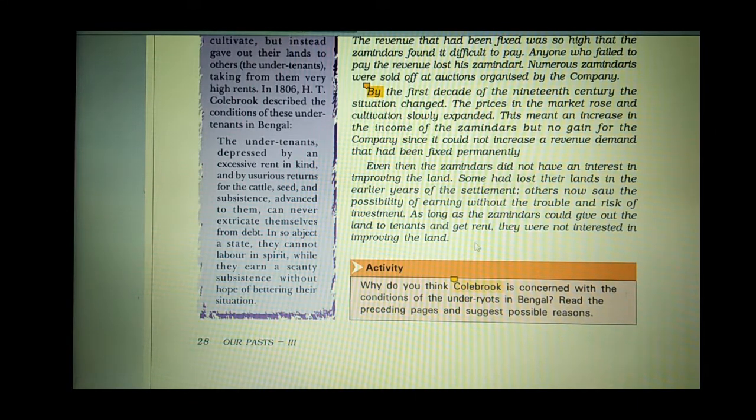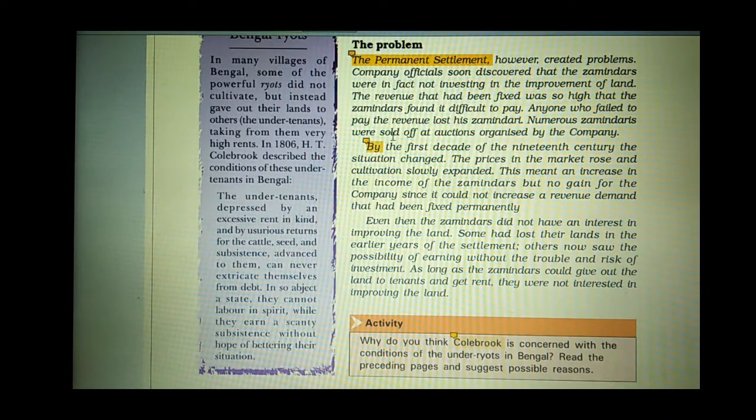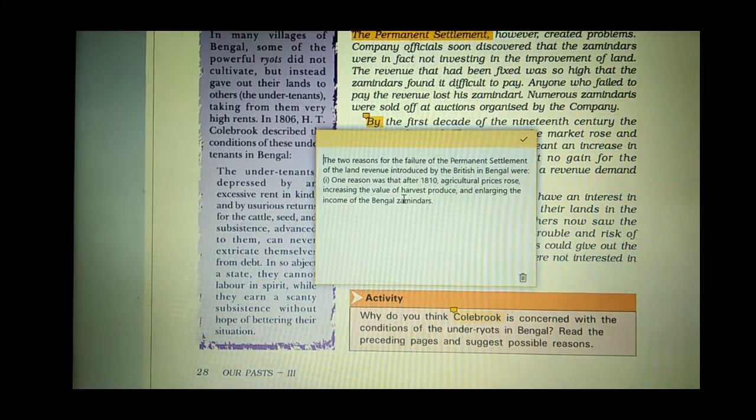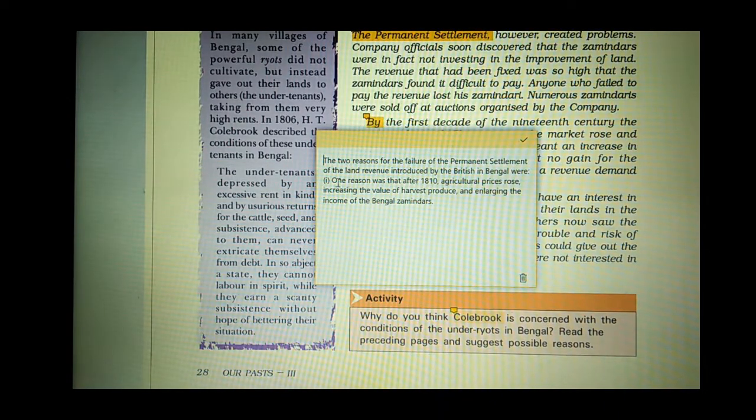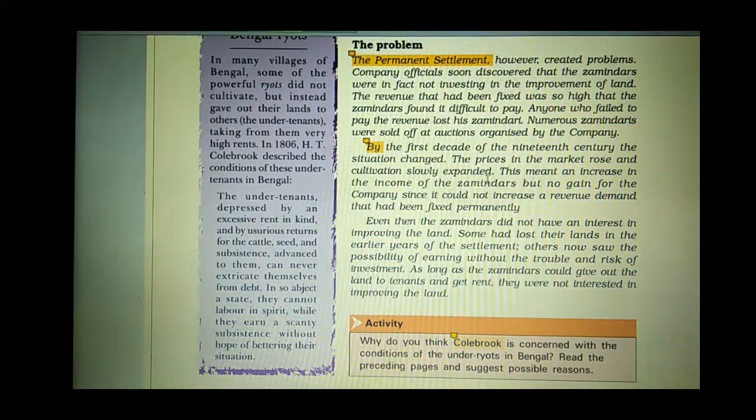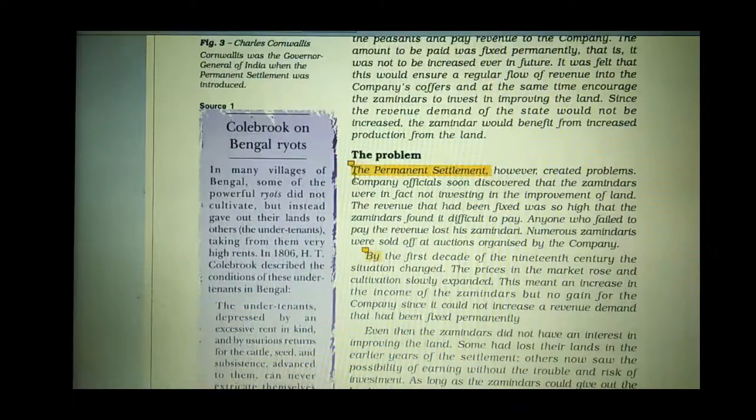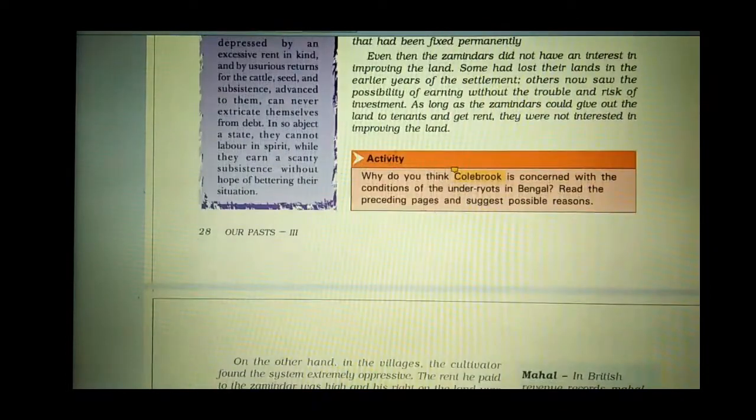But soon the British government realized that the Indian farmers were having good production, so they dismissed this act. And what was the cause of failure? There were so many reasons. The British were not satisfied with the permanent settlement, and they revised this system in 1810. Now the agricultural prices rose, increasing the value of the harvest produced and enlarging the income of the Bengal zamindars. Now the zamindars became more powerful, so the British government tried to drop this order.